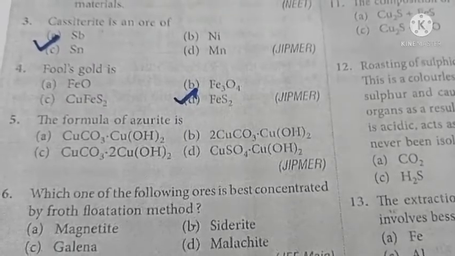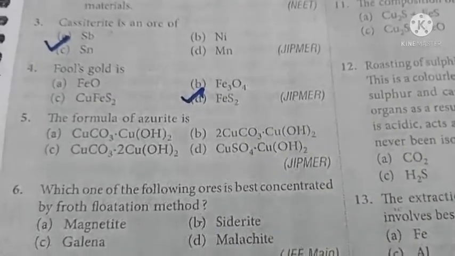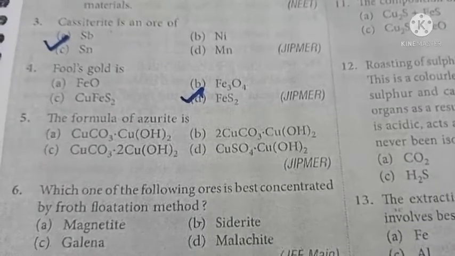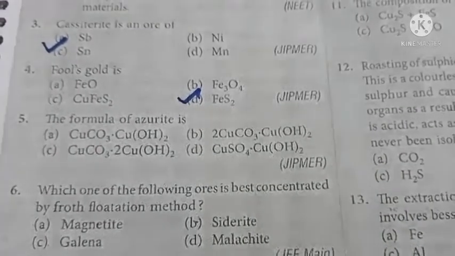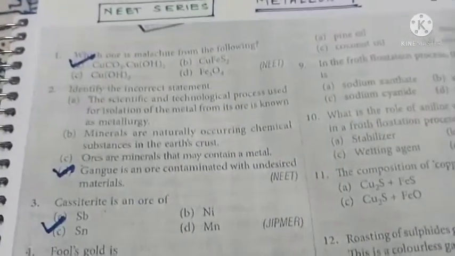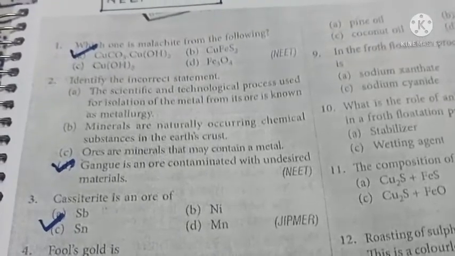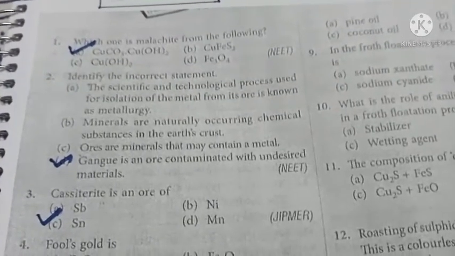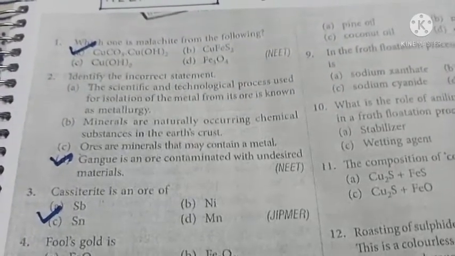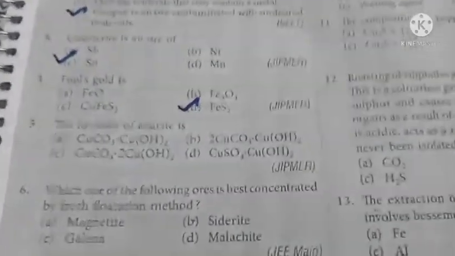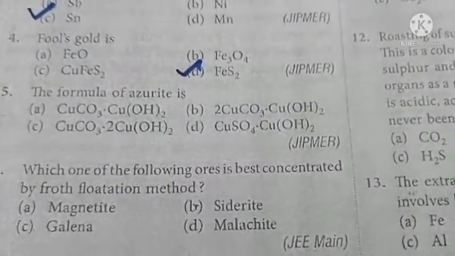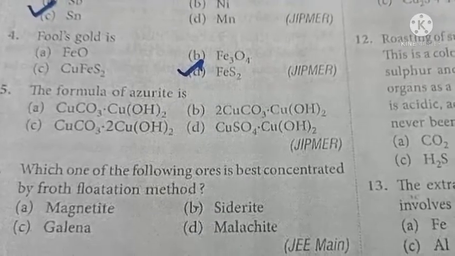Answer is option B, which is nothing but Cu2(CuCO3) dot Cu(OH)2. So already we have discussed a similar question. First question, which of the following is malachite? Which is nothing but CuCO3 dot Cu(OH)2. That is the chemical formula of malachite. Whereas here, you are asked to find out the azurite compound.